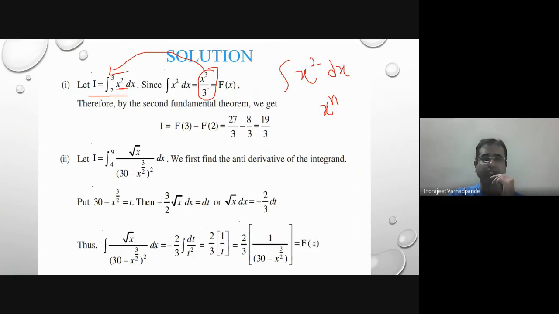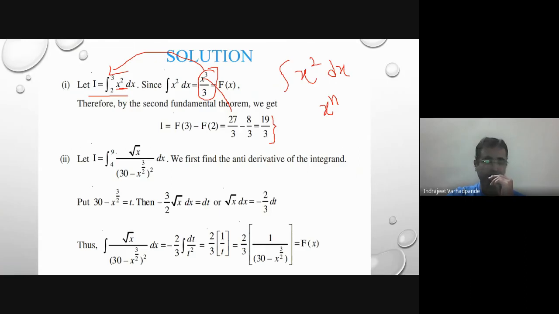2 to 3 means upper limit as 3, lower limit as 2. In place of this x, I put it as 3. What is 3 cube? 3 cube is 27 upon 3 as it is. Minus, what is the lower limit? 2 cube. 2 cube is 8 upon 3. Common denominator: 27 minus 8 is 19. So what is the value of this integral? 19 upon 3.